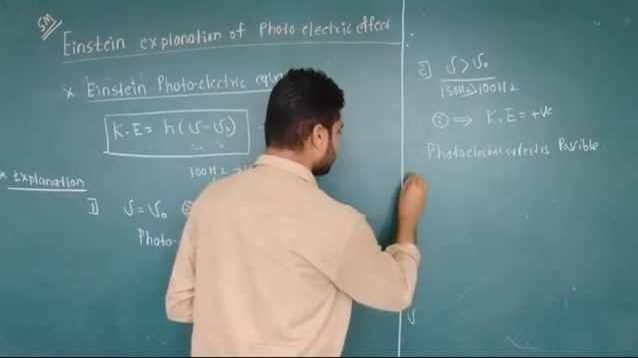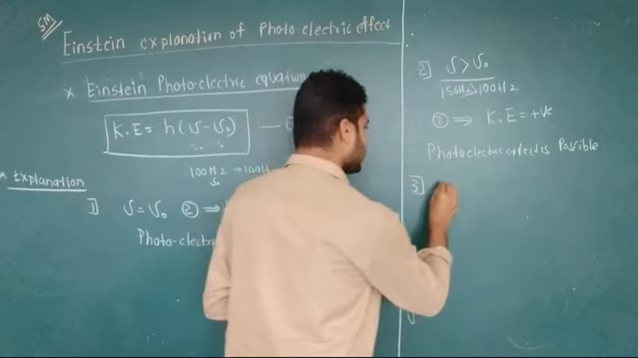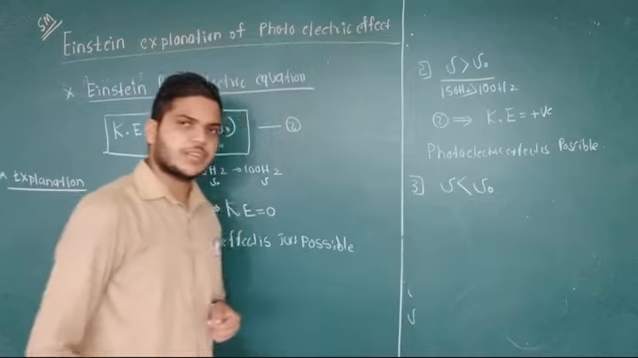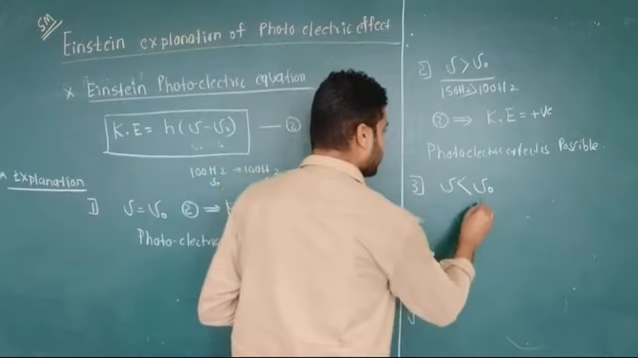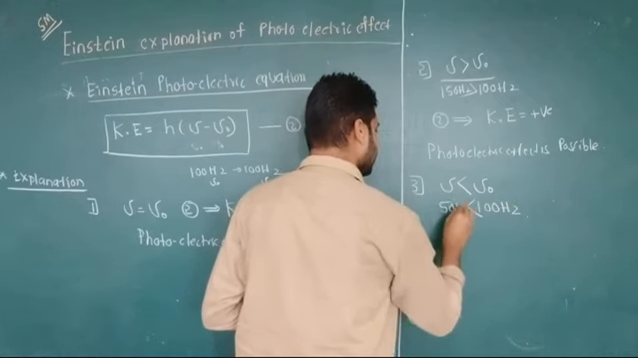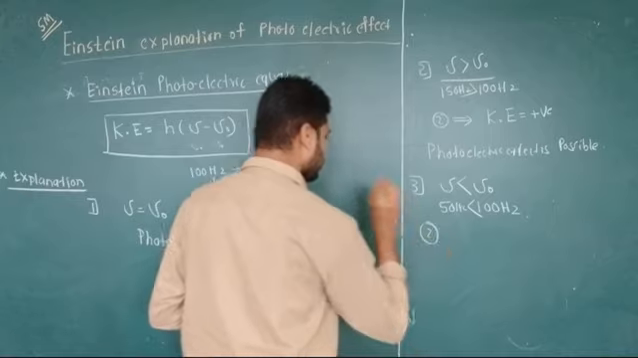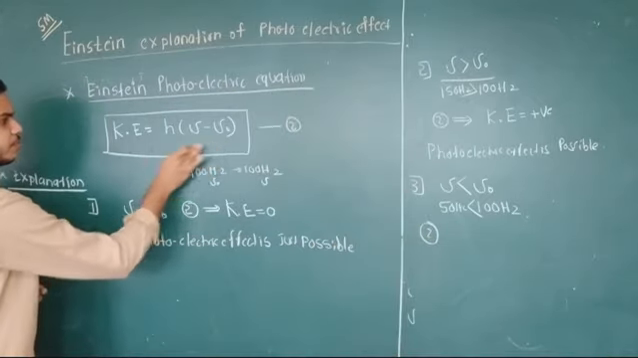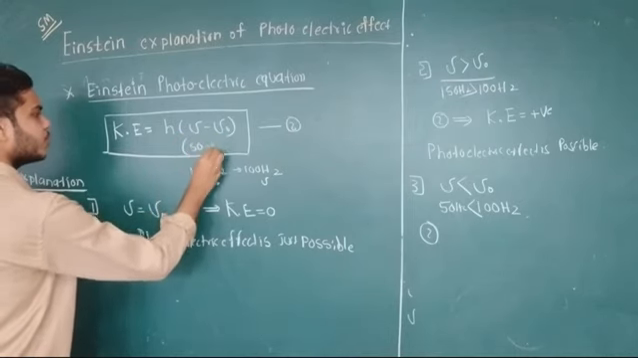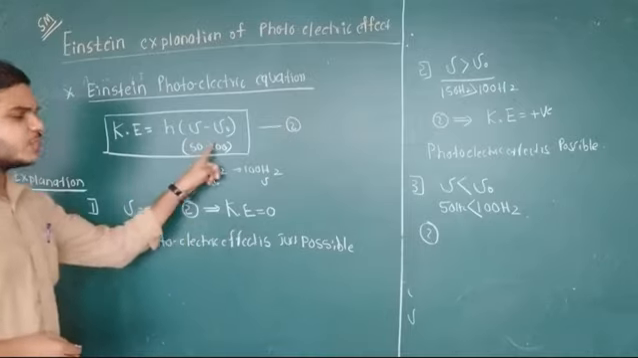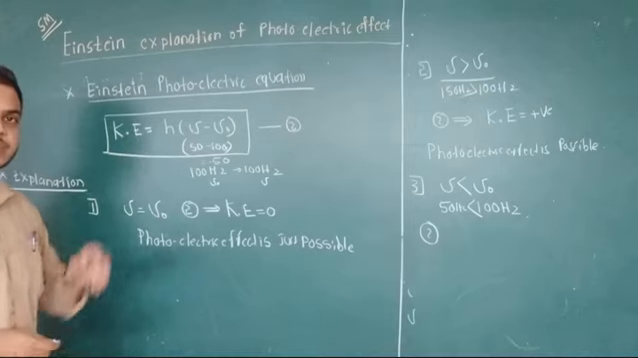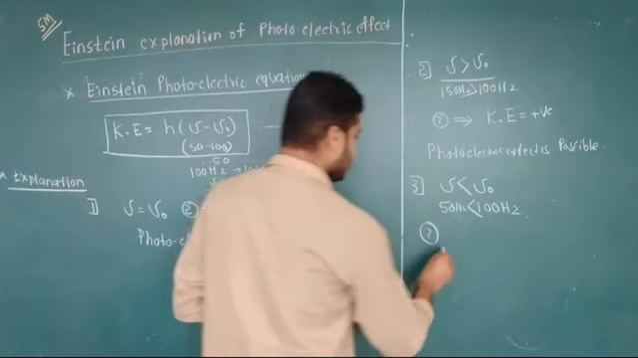In the third case, I am incidenting a frequency which is less than the threshold frequency. Again, consider the same example. My threshold frequency is 100 Hz and I am incidenting 50 Hz. Then from equation number 2, what will happen here? Incident frequency is equal to 50, threshold frequency is equal to 100. 50 minus 100 is equal to minus 50. Therefore, the kinetic energy has become negative.